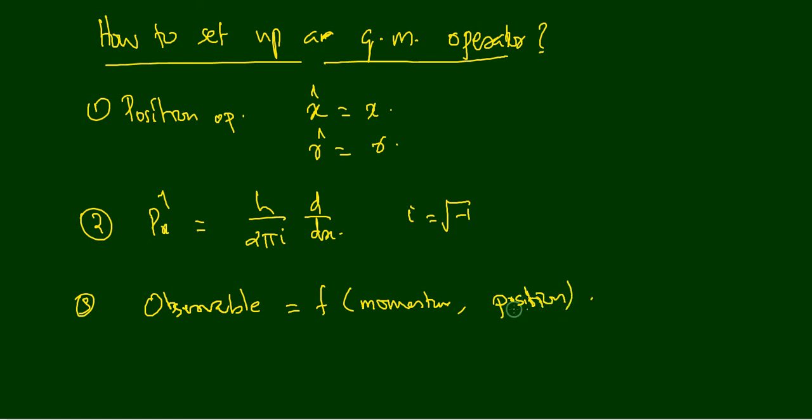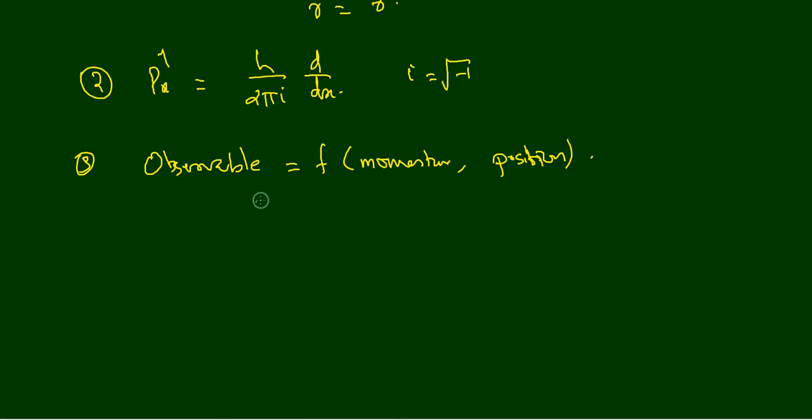Now we can apply this rule. Other observables should be written as a function of momentum and position, and then we replace these coordinates by their operators. Okay, and we will see how to set up the kinetic energy operator using these rules. Let us set up the kinetic energy operator. Then you will understand what is actually meant by these rules. Kinetic energy operator.